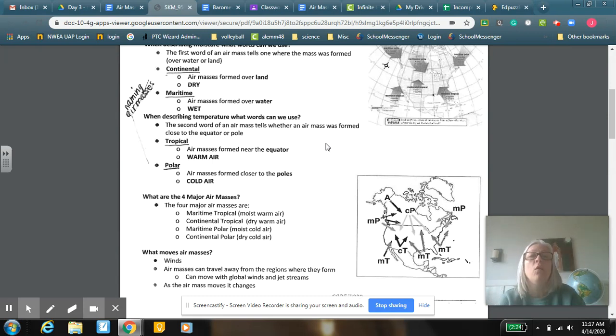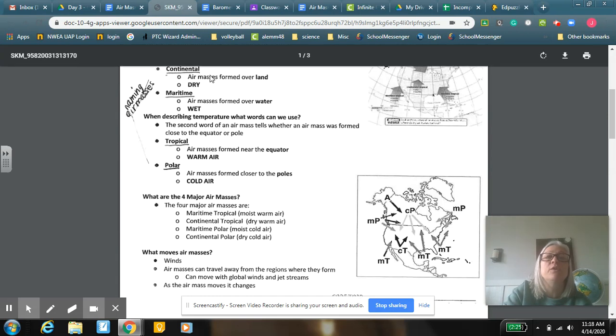So that would be warm air. So if it's continental, it would be a continental tropical. That would be warm, dry air. If it's maritime, that would be warm, moist air. And then we have polar, because we know those poles are always farthest from the sun, so they're always colder than the other places on the earth. So we would say if it's a continental polar, that would be dry, cold air. And if it was maritime polar, it would be moist, cold air. So those are those 4 major air masses.